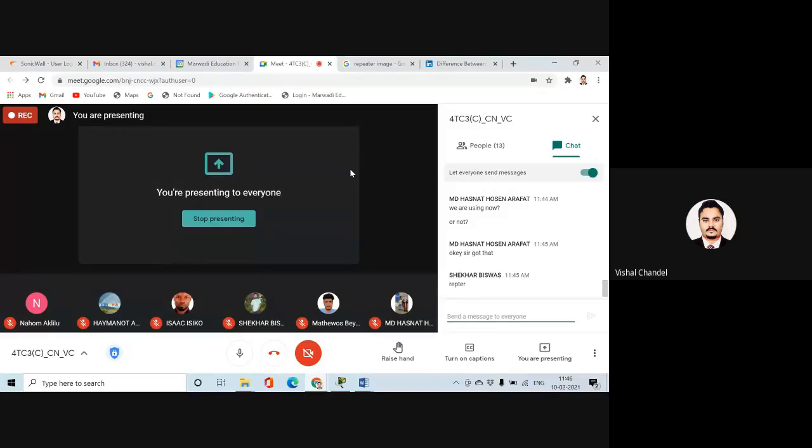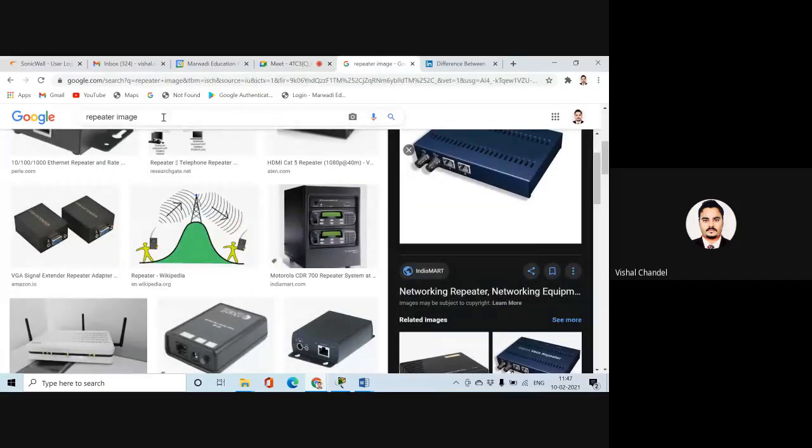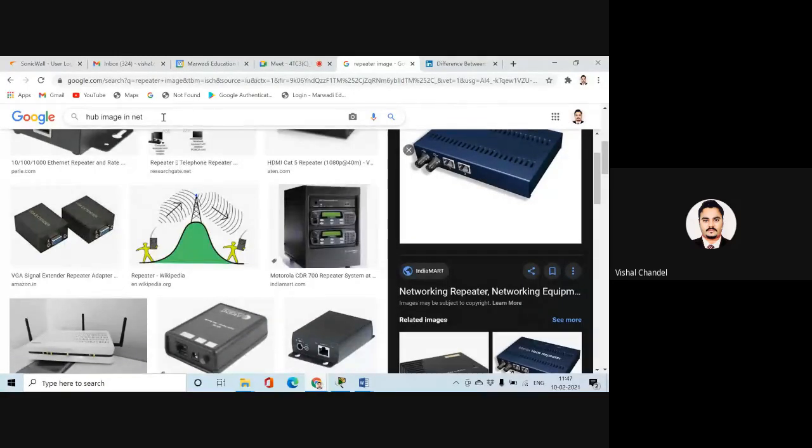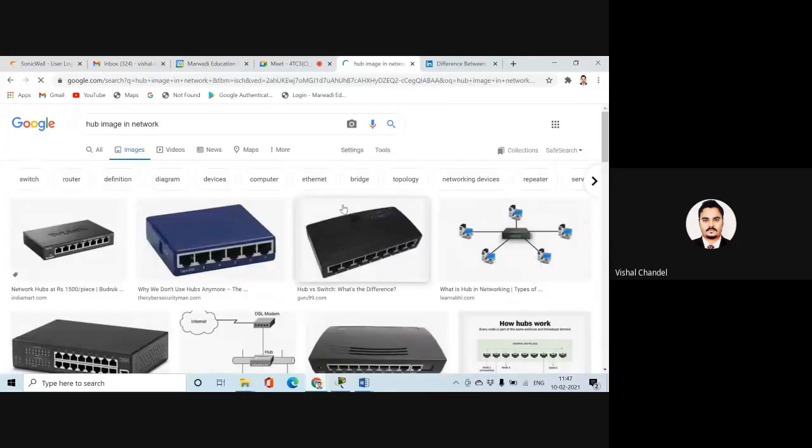So what is the meaning of the active hub? The active hub is the first hub which is going to react to the network, and the passive hub is when any passive hub is going to support the active hub. It will be clear from this image of the network. You will get lots of images related to the hub.